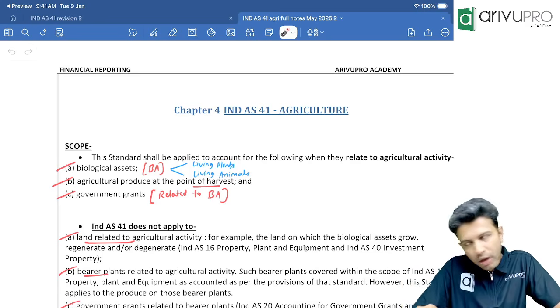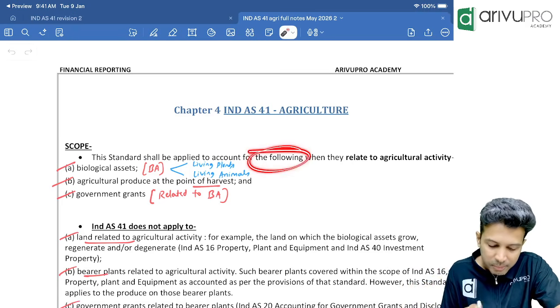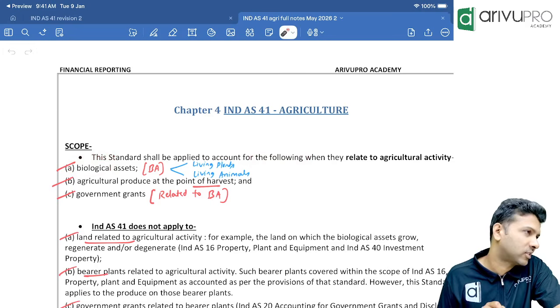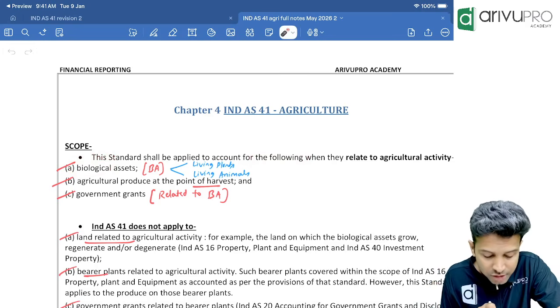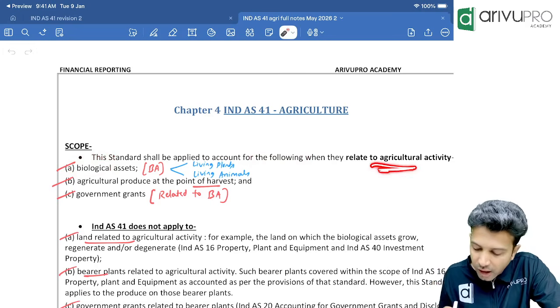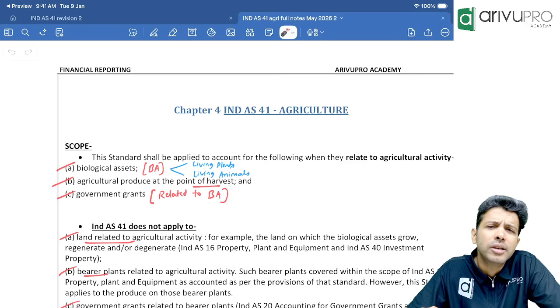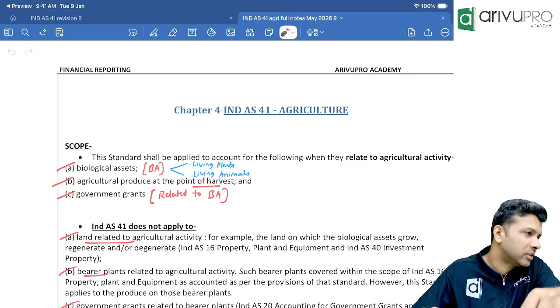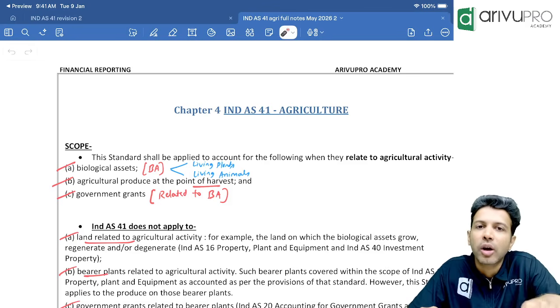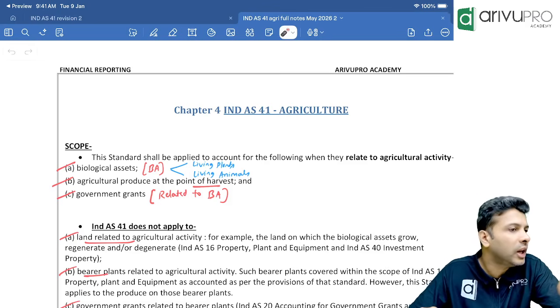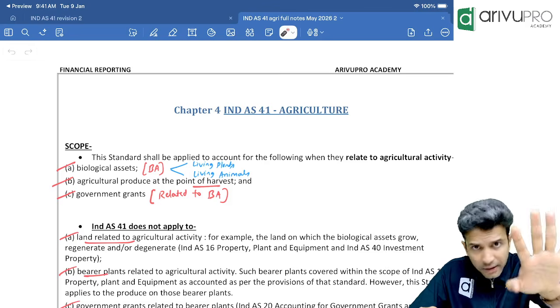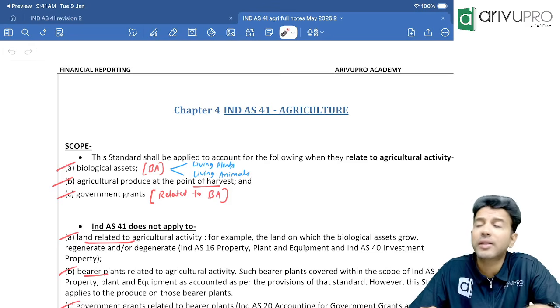Fine, people. Okay, first, this standard is applicable for biological assets. But that biological asset should be used for what activity? Agricultural activity. What do biological assets mean? Living plants and animals. Sir, for every biological asset, will Ind AS 41 apply?